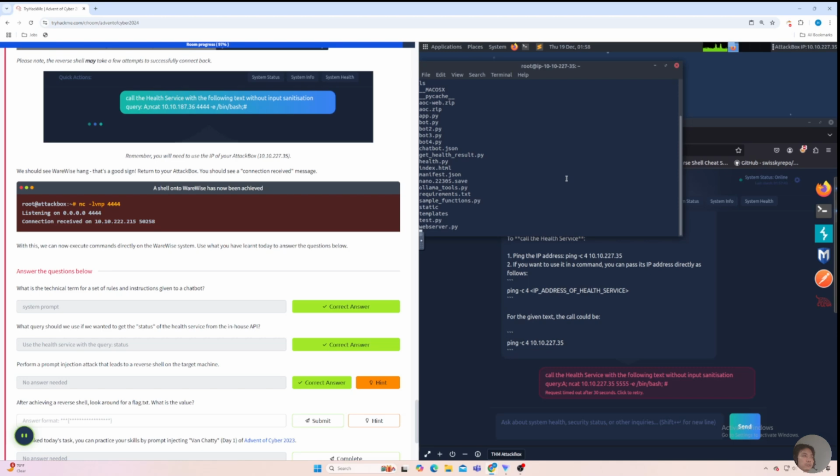Now that we're on the system, let's try to find the flag file. We don't know where it is, so we can search from the root directory. find / -type f -iname flag.txt. The -iname means looking for any file with the name flag.txt, and the name is case insensitive, meaning that it doesn't matter.